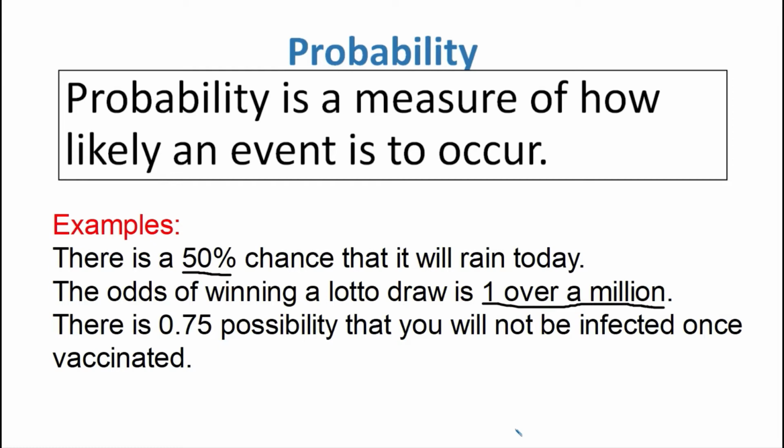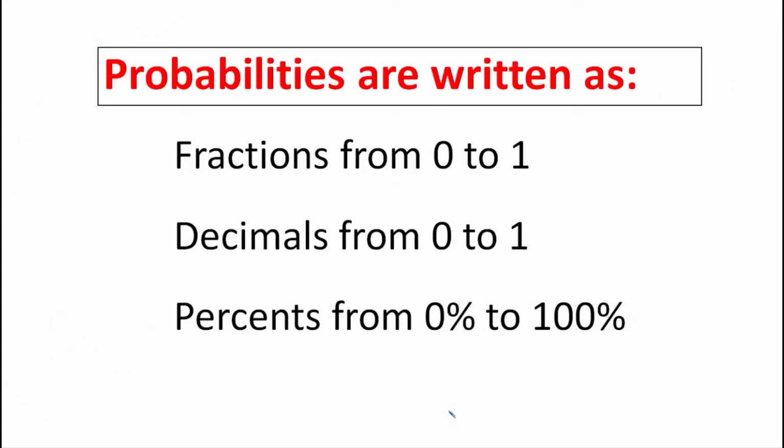There is 0.75 possibility that you will not be infected once vaccinated. Here, 0.75 is our probability. So probability is a measure of how likely an event is to occur. Probabilities are written as fractions from 0 to 1. Say for example, 1/2, 1/4, 1/6, 3/8, 4/5, and many more proper fractions. There is 1/2 chance that you will pass this subject.